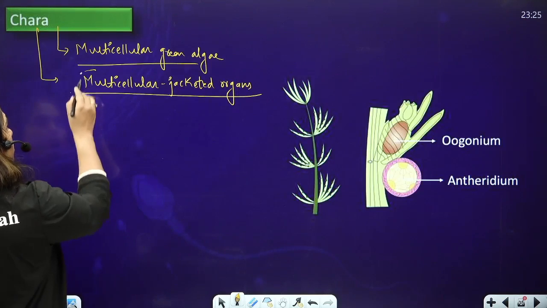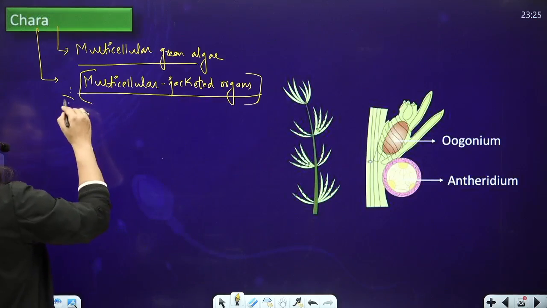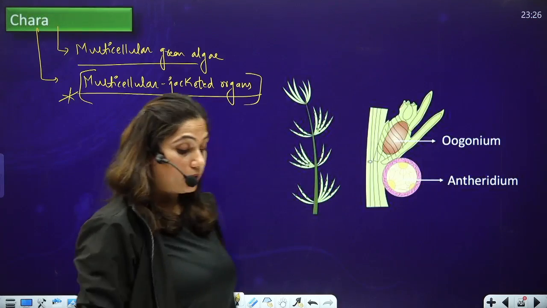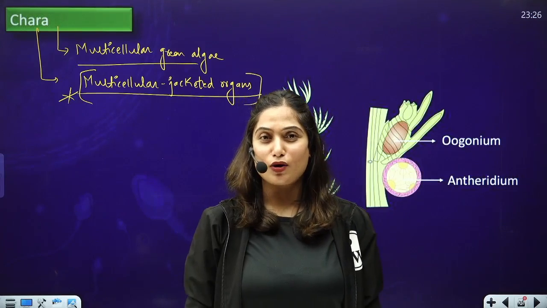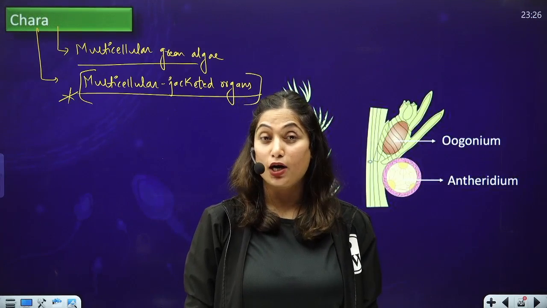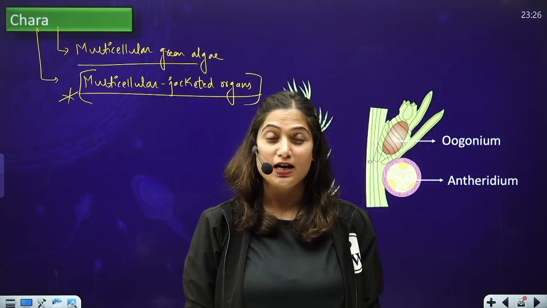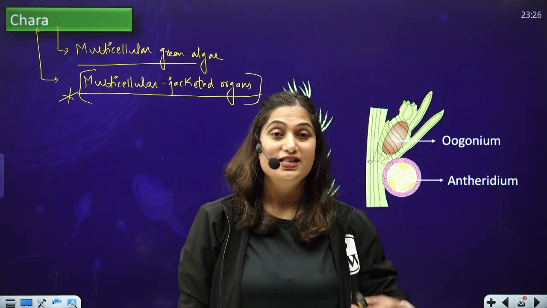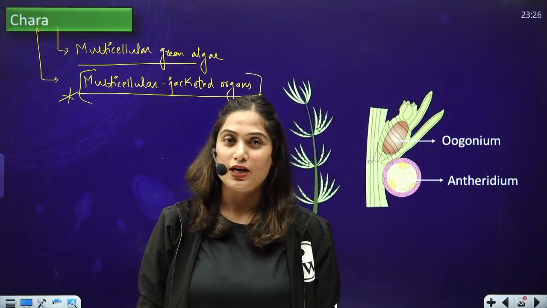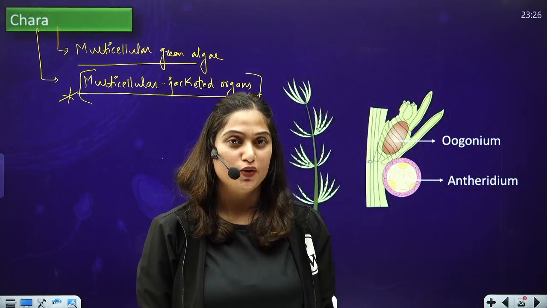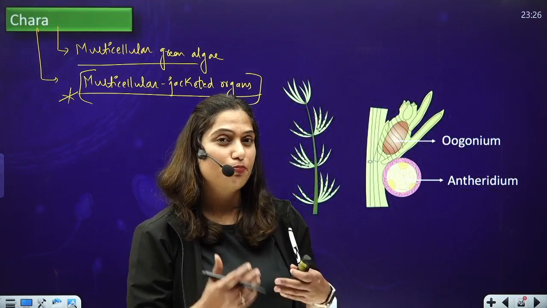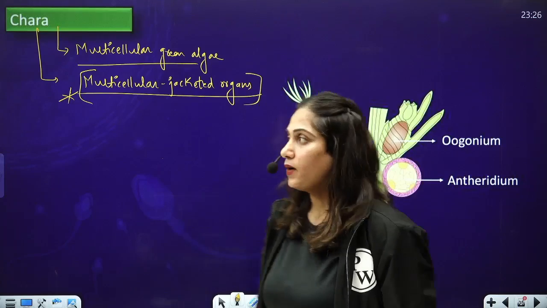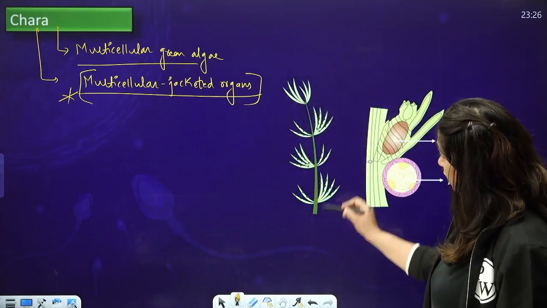This is very important. In algae, I have told you in the plant kingdom, that the sex organs are unicellular and they are not jacketed. But Chara is an exceptional case where the sex organs are multicellular and jacketed, just like bryophytes and pteridophytes. So this is a bit advanced algae. Okay, so you can see this is the gametophyte of Chara.